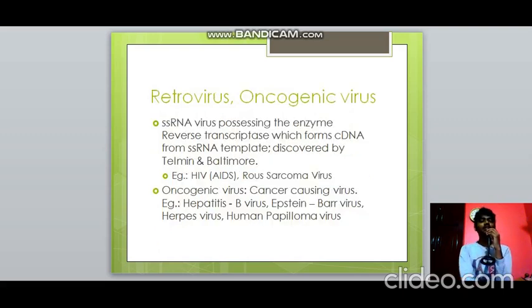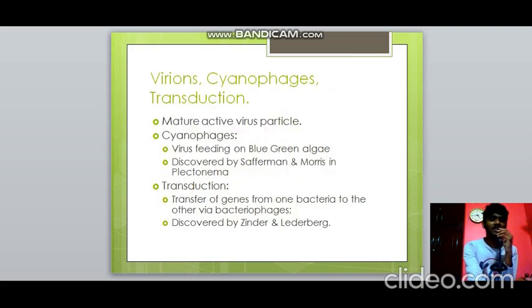So retrovirus and oncogenic virus is what we have to know next. A retrovirus is a single-stranded RNA virus, and it possesses an enzyme known as reverse transcriptase. There is a process known as reverse transcription, which forms cDNA from the single-stranded RNA template. Retrovirus was discovered by Temin and Baltimore. Examples are HIV, a retrovirus, and Rous sarcoma virus. Then an oncogenic virus is a cancer-causing virus. For example, hepatitis B virus, Epstein-Barr virus, herpes virus, human papilloma virus, HPV.